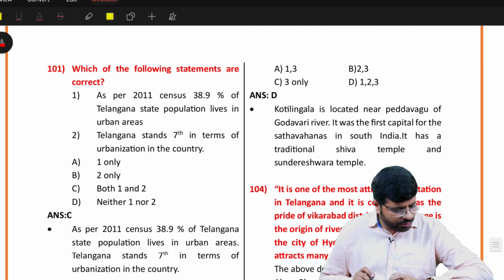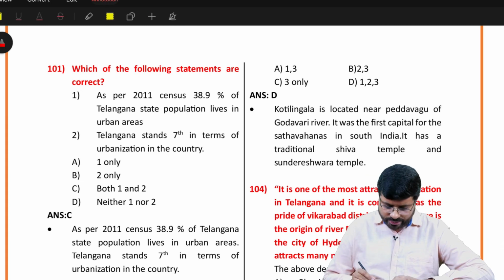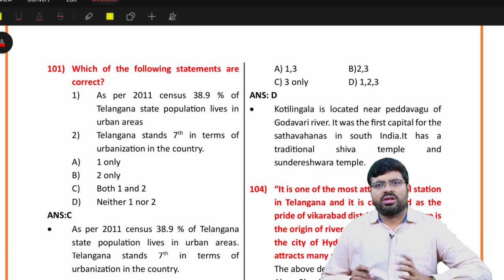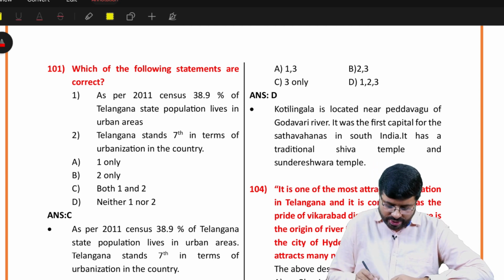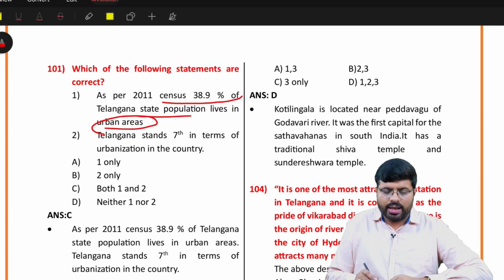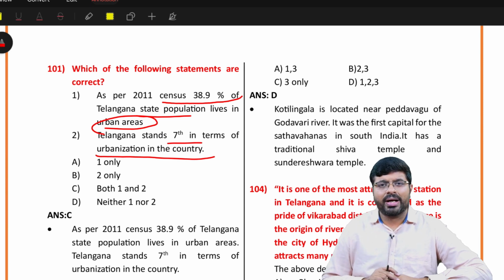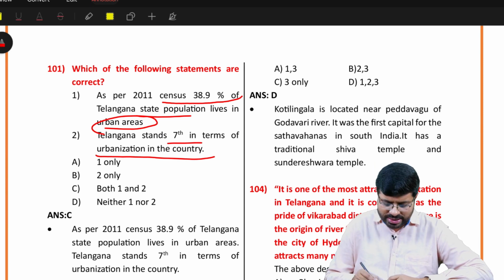Then 101, if you see this 101, it's a very basic factual question. Now if you know the fact, you should know, otherwise you cannot. So answer is here very much C. In Telangana, what is the population you have in the urban areas and how much it stands in terms of urbanization. So this is a factual question. You might not know. So answer is C. Nothing much to explain here.